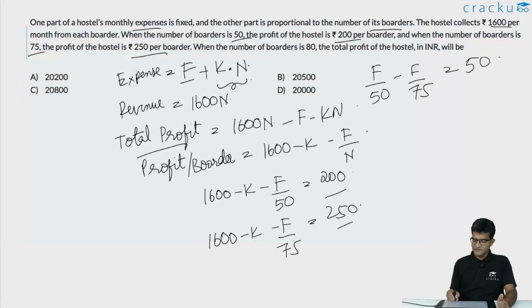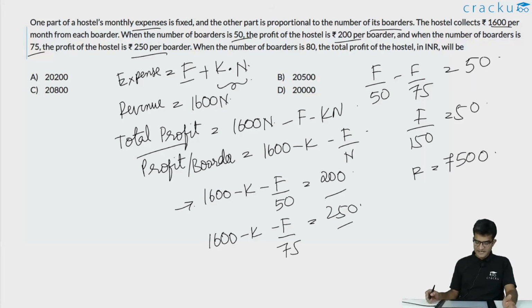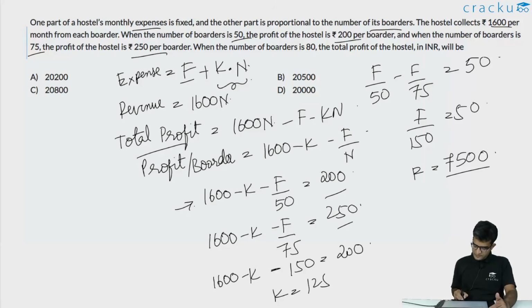F by 50 minus F by 75 is F by 150. F by 150 is 50, or the value of F is equal to 7500. Now we can calculate the value of K also. What is 1600 minus K? In the first equation, you can substitute the value of F in any one of the two equations. If you are substituting it in the first equation, 1600 minus K minus F by 50, that is 7500 divided by 50 is 150, is equal to 200, or the value of K is 1250.